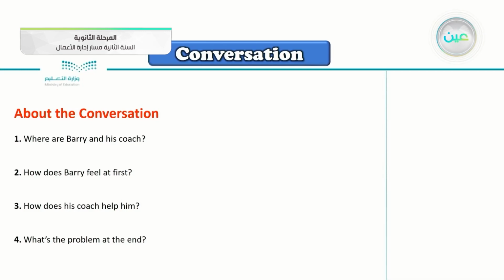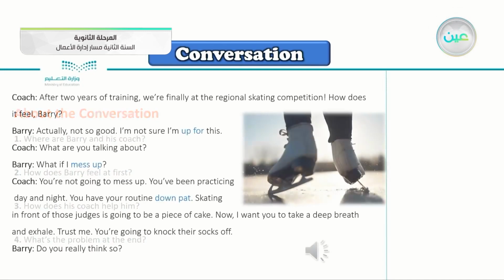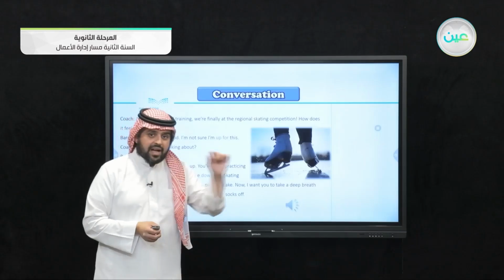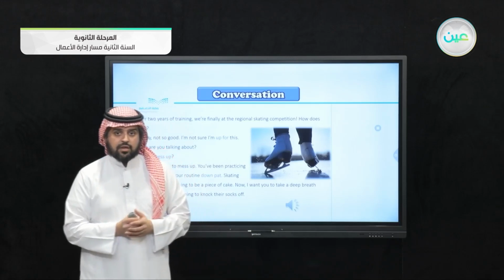So we have 4 questions here about the conversation. Let's listen to the conversation again and try to look for the answers for these 4 questions.